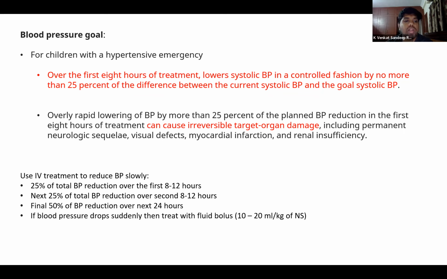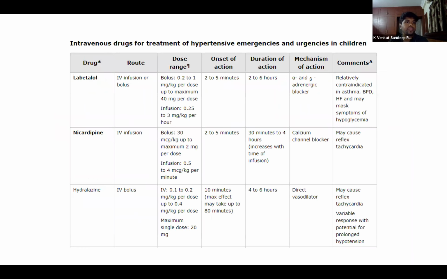So once again, we decrease the blood pressure by calculating the difference between the current systolic blood pressure and the 95th percentile blood pressure of the patient, and then we decrease 25% of it in the first 8 to 12 hours, and the next 25% in the next 8 to 12 hours, and the final 50% of the blood pressure in the next 24 hours.